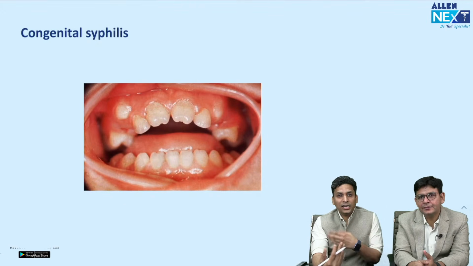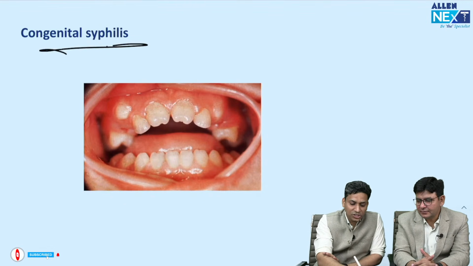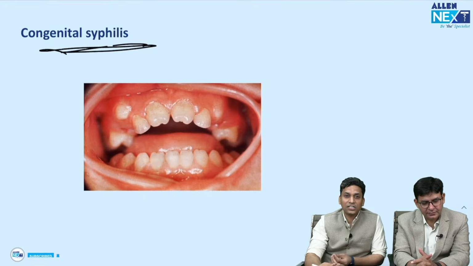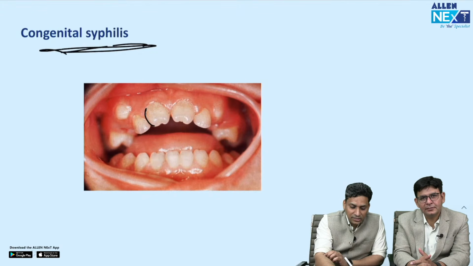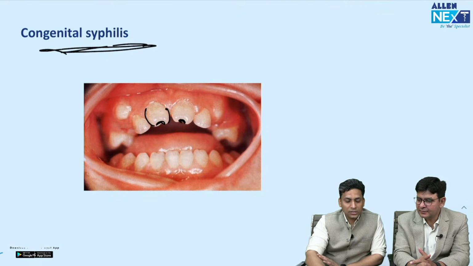Similarly, if the child which is born is suffering from syphilis, that is congenital syphilis, you can get a triad, that is Hutchinson triad, where Hutchinson teeth are seen, and these are central upper incisors with notch. So this is a congenital syphilis case.